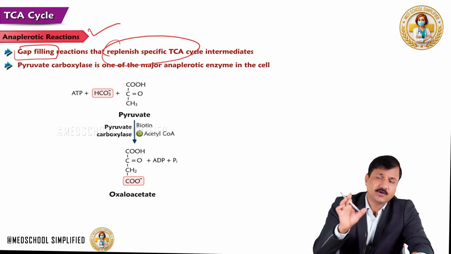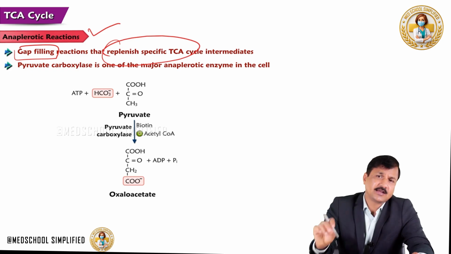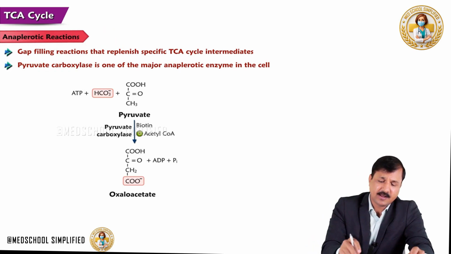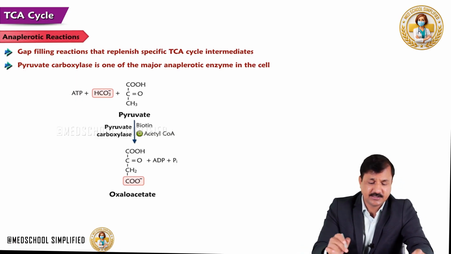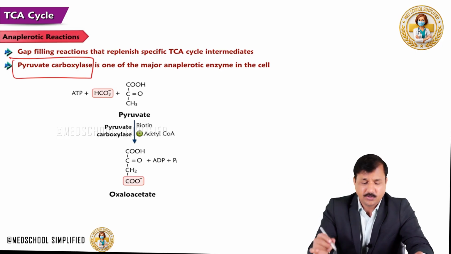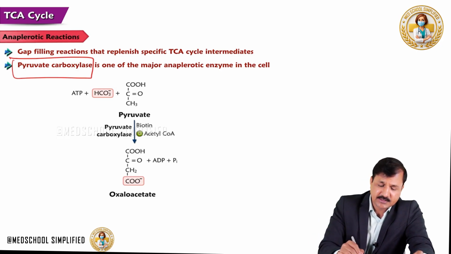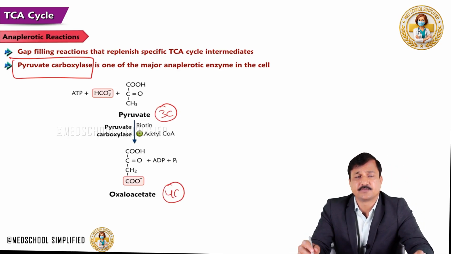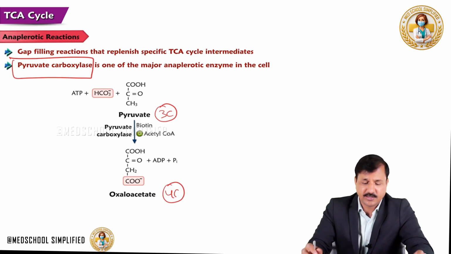So in order to continue the TCA cycle, gap filling needs to be done. One of the enzymes that we study in a gap filling or anaplerotic reaction is the pyruvate carboxylase reaction. Pyruvate carboxylase converts pyruvate, a 3-carbon molecule, into oxaloacetate, a 4-carbon molecule.